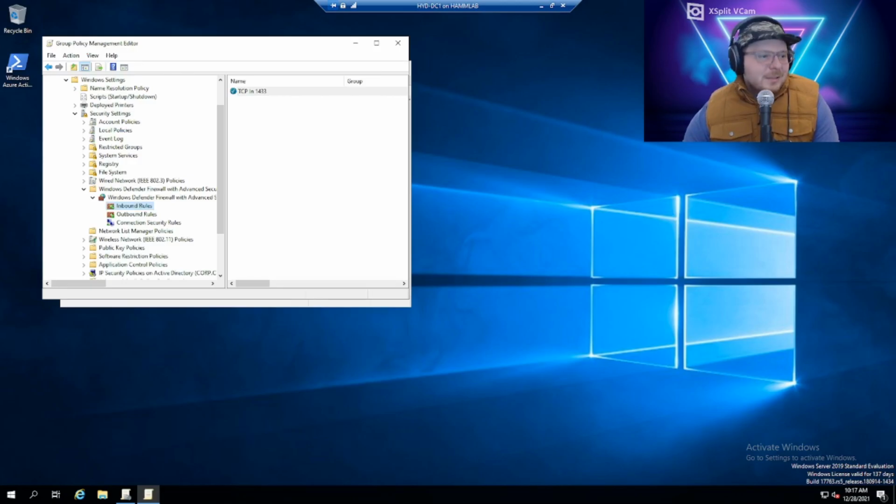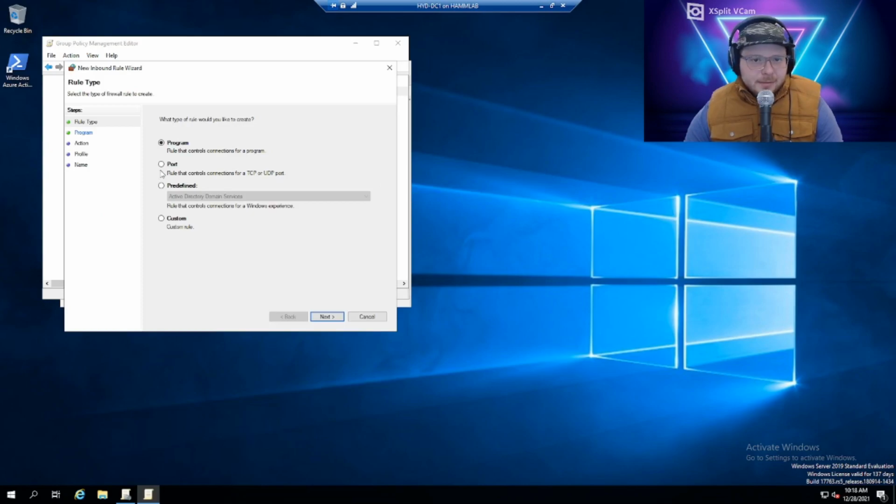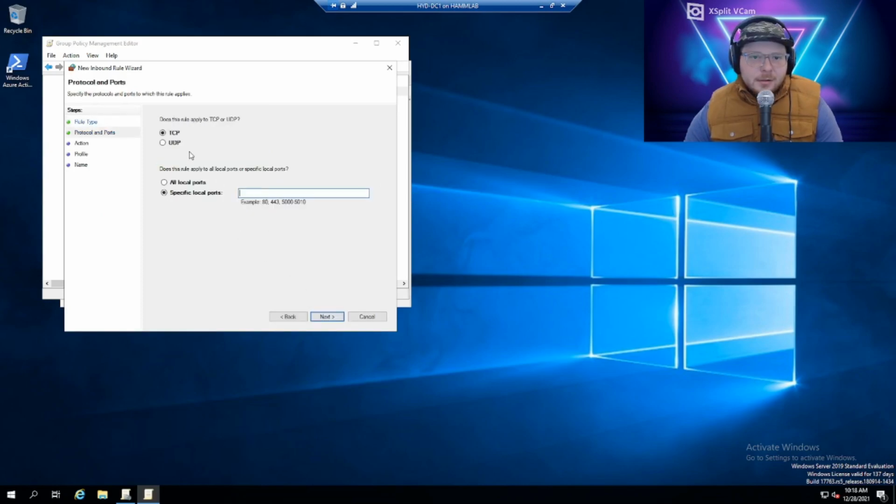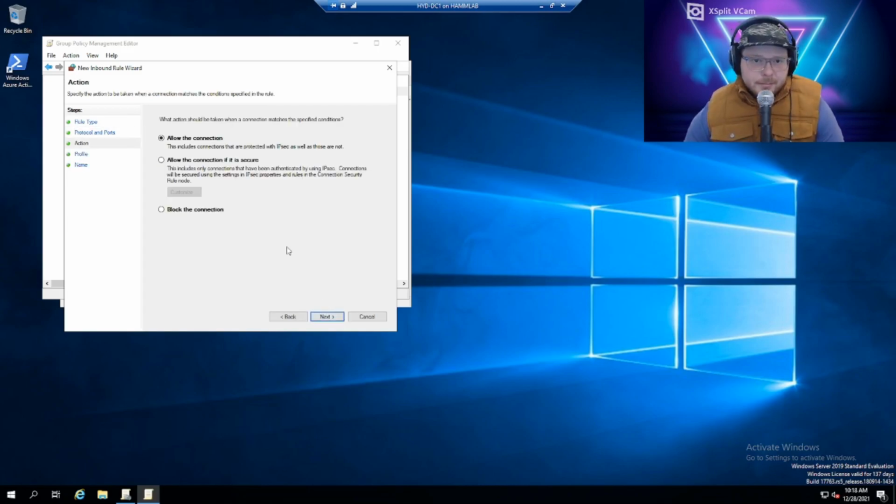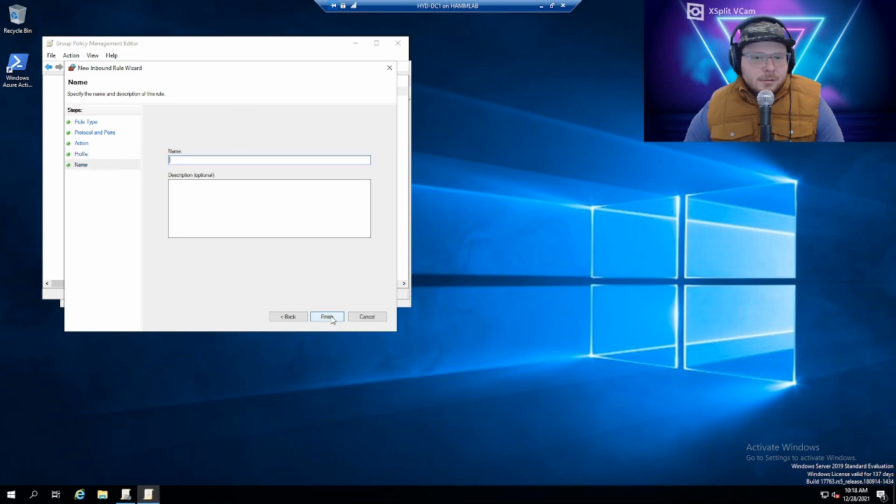And then we're also going to do TCP port 4022. So it's the same set of steps. It's just a different port number. So port, TCP, already checked, and then 4022. Allow the connection, leave them all checked.